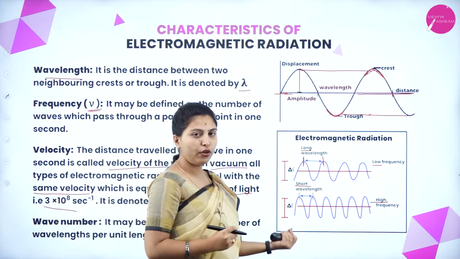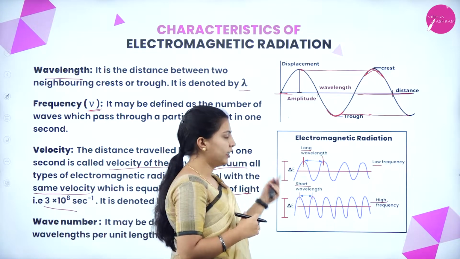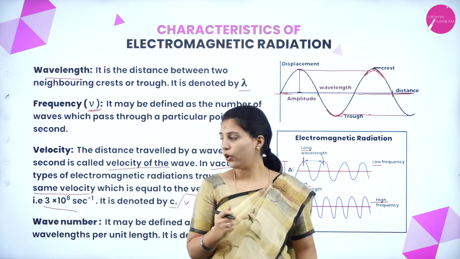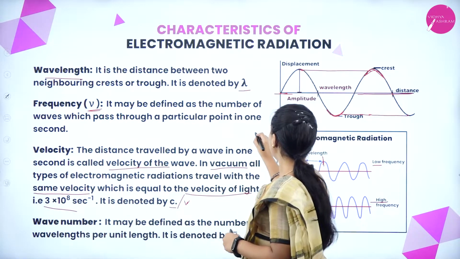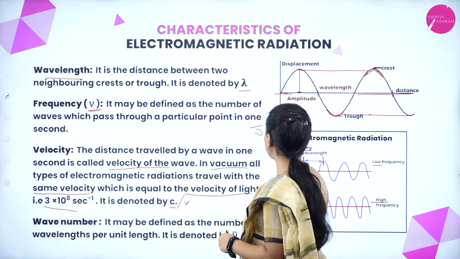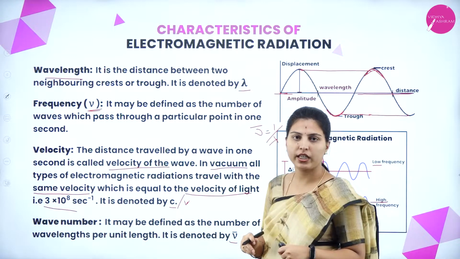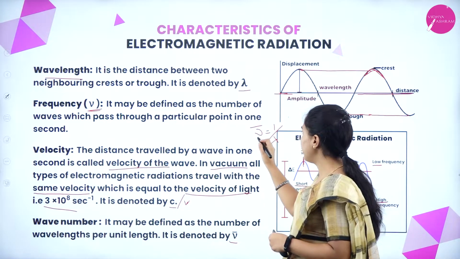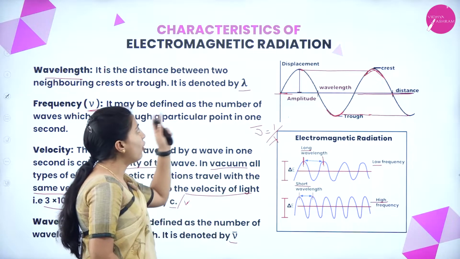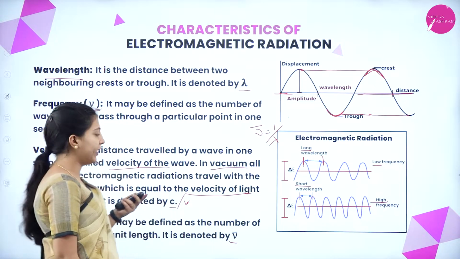Also, the wave number is inversely proportional to the wavelength. This is the overall characteristics of electromagnetic radiation.